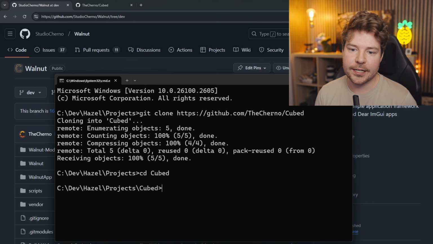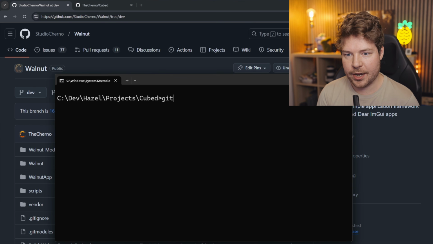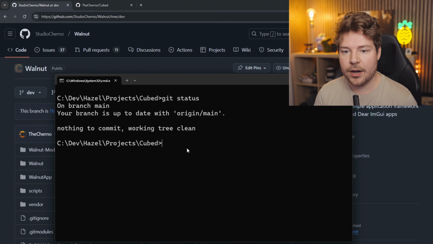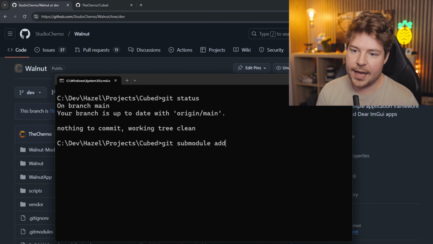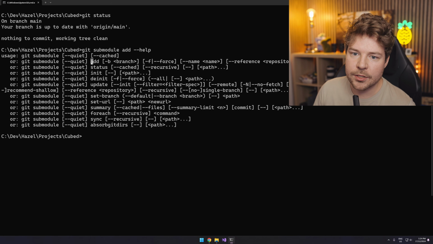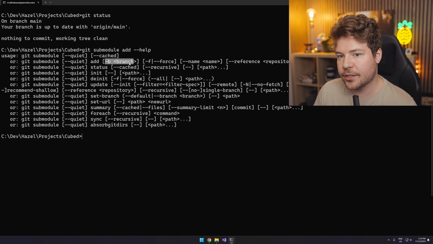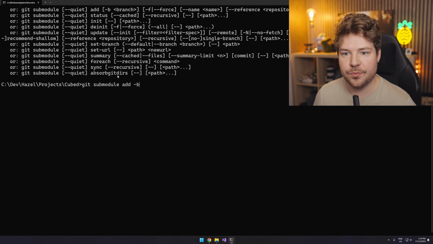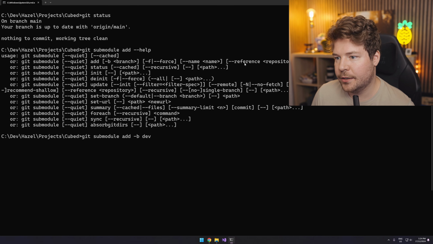Let's first of all get into that cubed repository that we just created. We can just do a git status to make sure this is in fact a repository and that it's set up correctly. And then we can just do git submodule add. Now, I honestly always forget this, so you can just type in --help and it will tell you what to do. Again, being super real here in this live tutorial. So we want to do git submodule add, and then you can see we can indicate a branch. So I can indicate my dev branch. So let's do git submodule add, and then what was it? -b dev. And then we've got a repository and a path that we need.